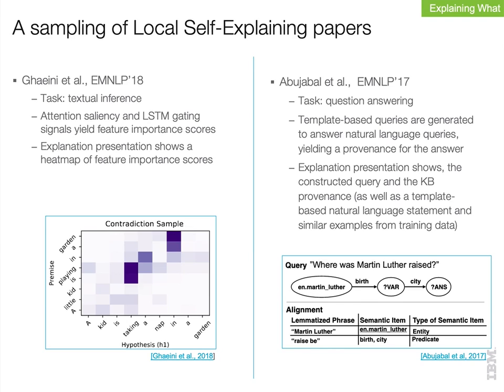While in both cases, an explanation for a single prediction is calculated from information available from the model, there are clearly important differences in the techniques and goals for the presented explanations.